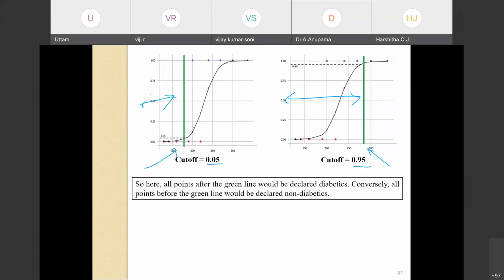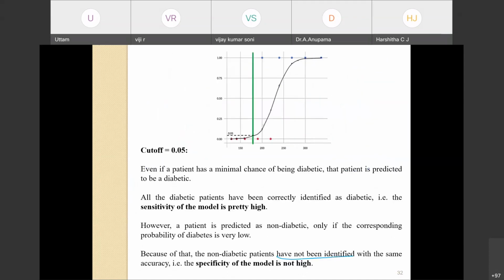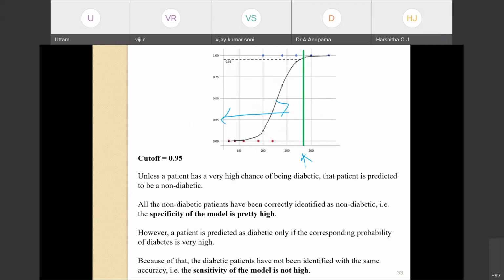We need to plot this cutoff against the values and see, for your data, what is the point where all three meet. A randomly chosen cutoff of the probability of having diabetes or not will produce a scenario where sensitivity will be high and specificity low, or specificity will be high and sensitivity will be low.